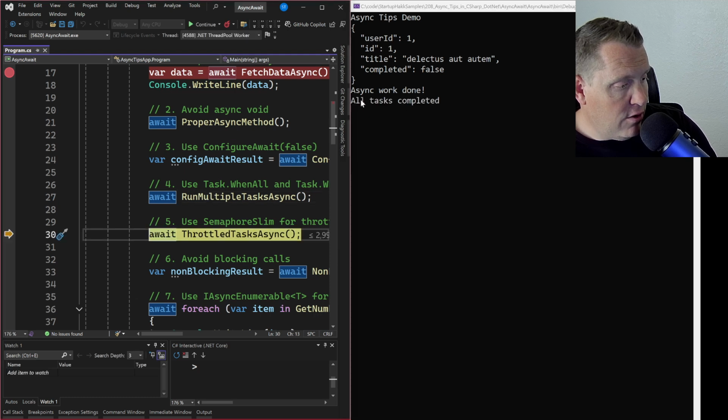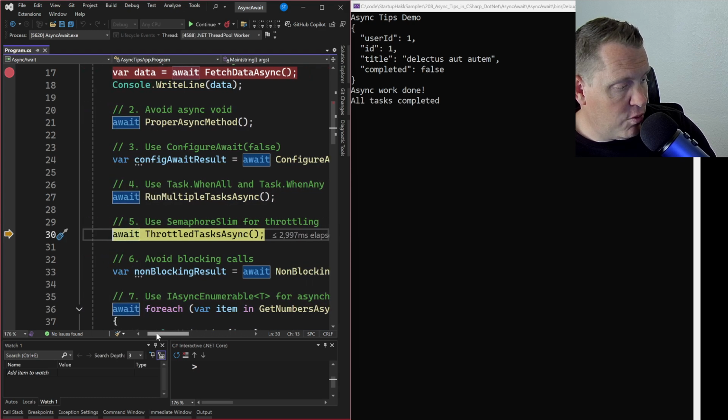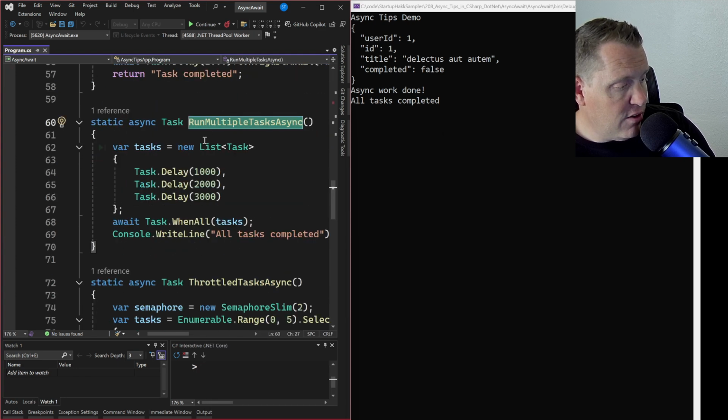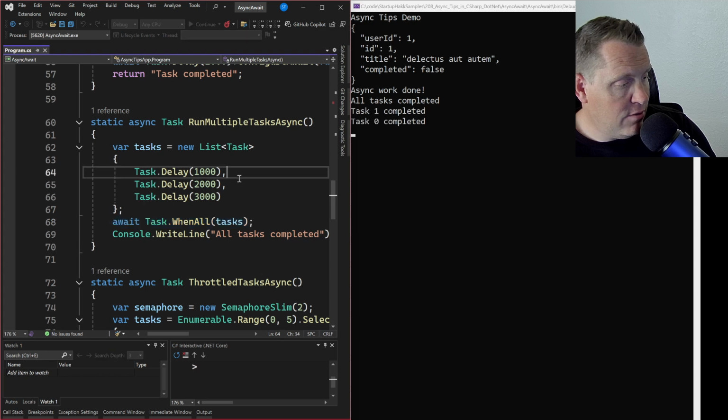So we can see that all tasks are done, right? So this ran WhenAll, and it came back when all the tasks were completed, right? And so this is the WhenAll and WhenAny. Let's take a look at that implementation here. So what we can see here is that this ran, and it says when all the tasks are done, then it came back only once all those tasks have finished. Because there are a lot of times that you do need things to run in a certain order. And so in this case, we were just simulating these, and then once it came back, it said all tasks completed. All right, let's keep going here.